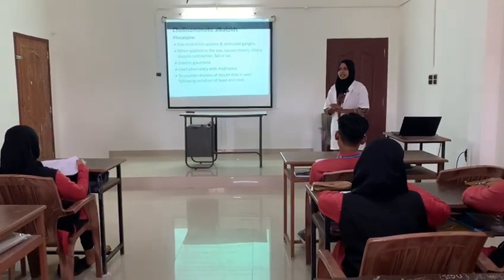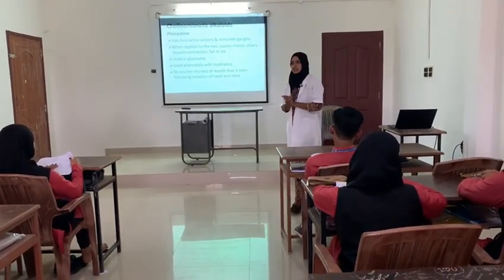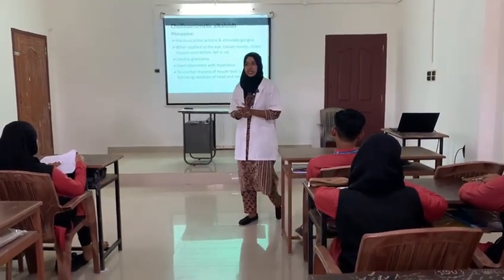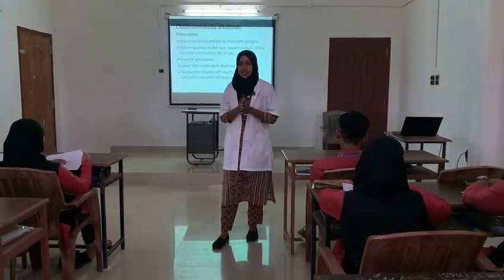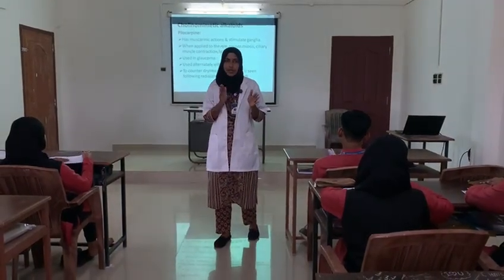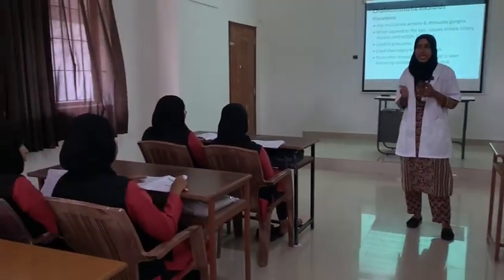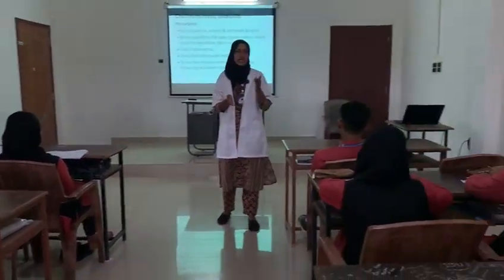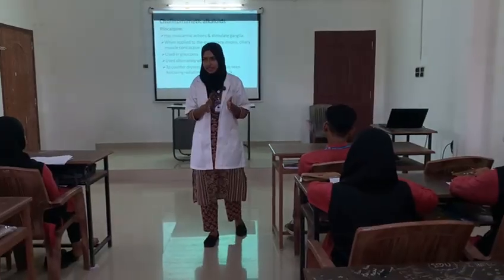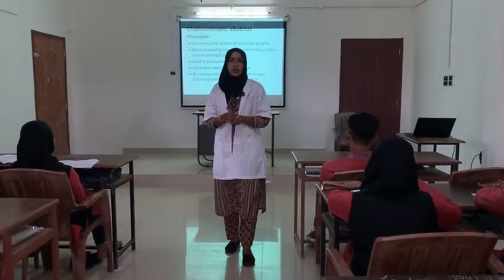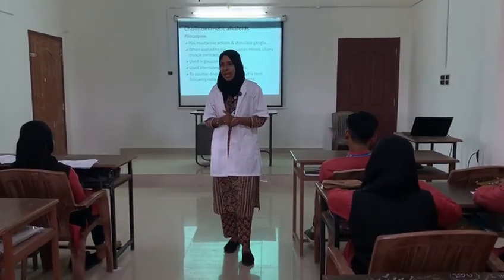Then regarding the classification, we already studied that directly acting drugs are divided into two types. What are they? The first category is choline esters and the second category is alkaloids. Acetylcholine is under the category of choline esters. Then next we discuss the actions produced by alkaloids.